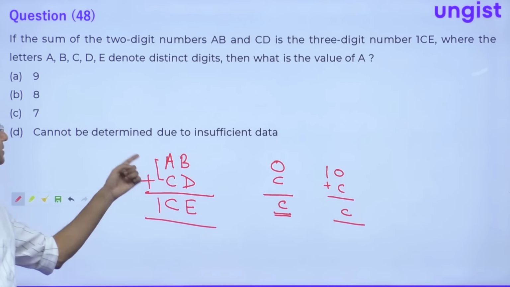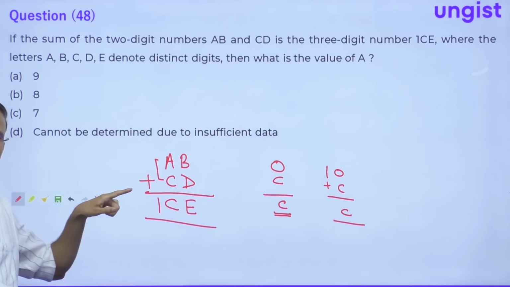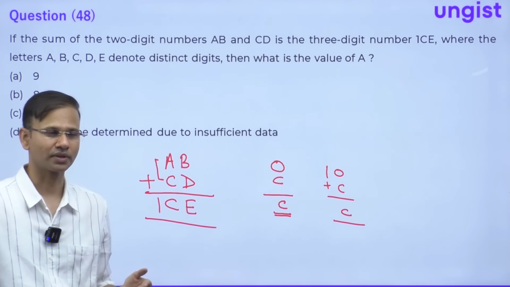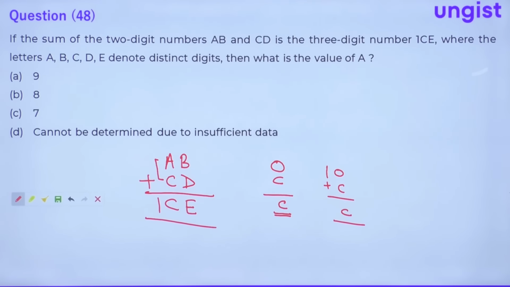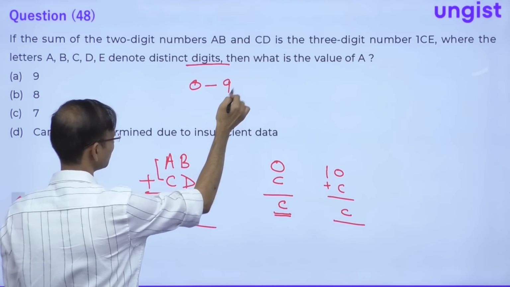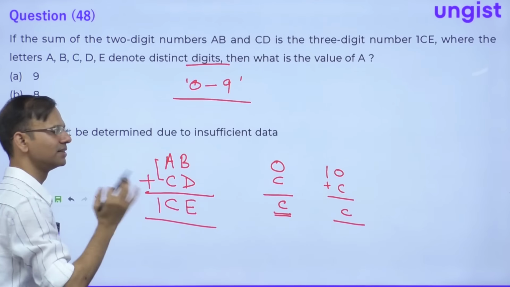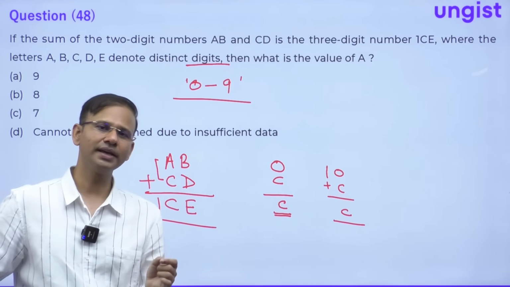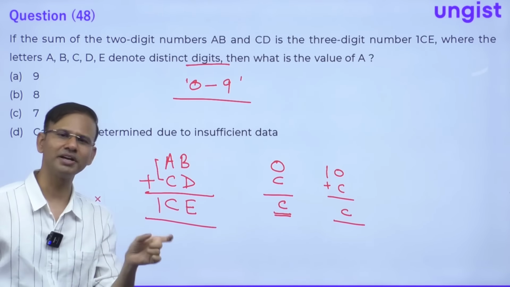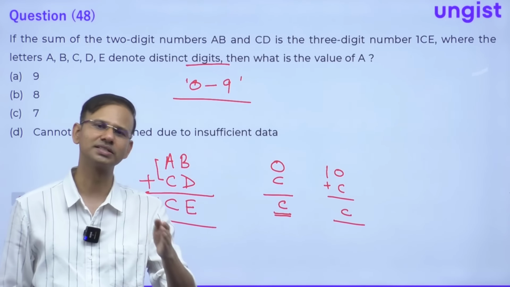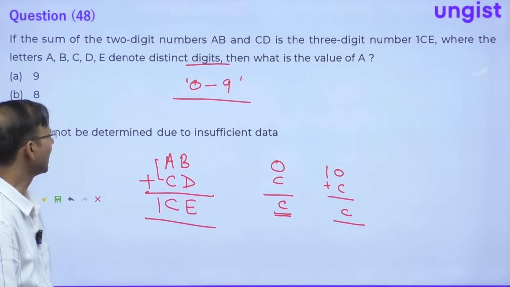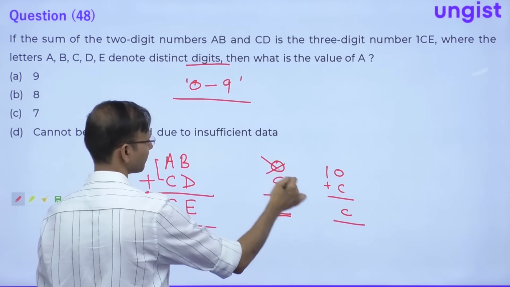So either A is 0 or A has to be 9, because A can't be 10, guys. The question is saying that A, B, C, D denote distinct digits. A is a digit, so A can be anything from 0 to 9. So either A is 0 or A is 9. But A can't be 0 because the number is AB. A 2-digit number cannot be 05 or 06. A 2-digit number is like 16. I mean, A must be from 1 to 9. A can't be 0.